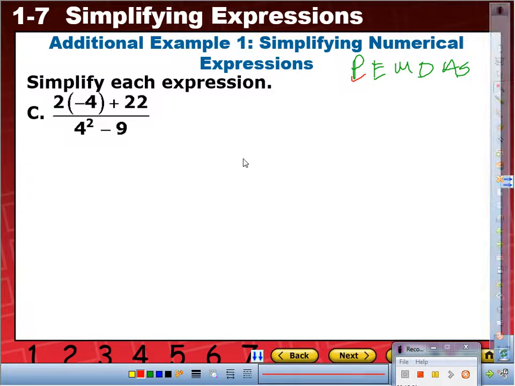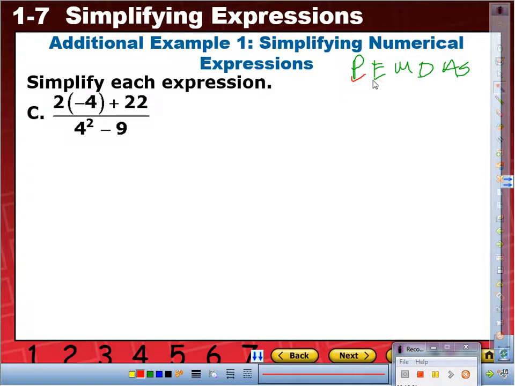Yes, we have a couple. We have this parentheses and the fraction bar. So which one are we going to start with? The fraction bar tells us to either do the numerator completely or the denominator. I'm going to focus on the numerator. And I'm going to start all over again. Do I have any parentheses on the numerator? Yes, but I cannot simplify anymore.